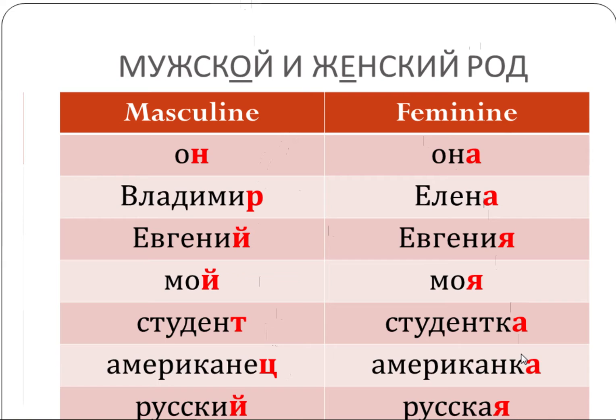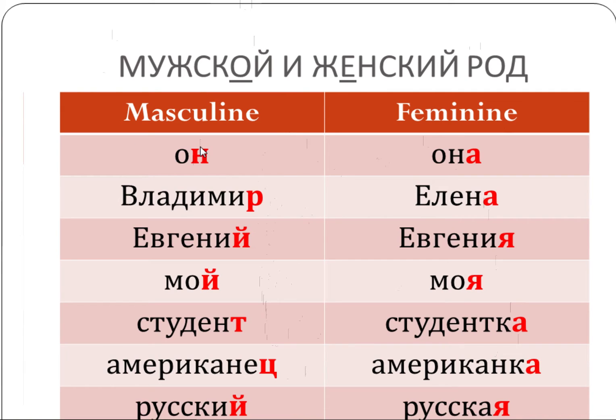So we've already seen that masculine words end in a consonant and feminine words end in а or я. So whether it's a personal pronoun like он, она, he, she, whether it's a noun, and it can be a proper noun, names of people and places, or it can be common nouns, it can be possessive words like my, it can be adjectives, any kind of describing word. So regardless of what part of speech that is, noun, pronoun, adjective, there is gender.